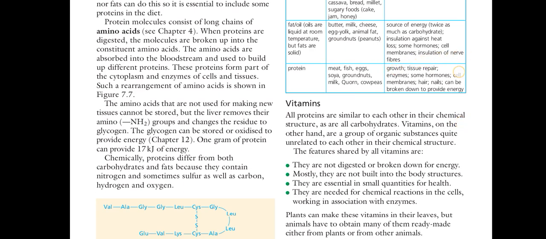And this is the myelinated sheath, so saltatory impulse conduction can occur, and the rate of impulse transfer can be increased by the fats. Proteins, in meat, fish, and eggs, are used for growth, tissue repair, enzymes, some hormones, the cell membrane, hair, and nails, and can be broken down to provide energy.